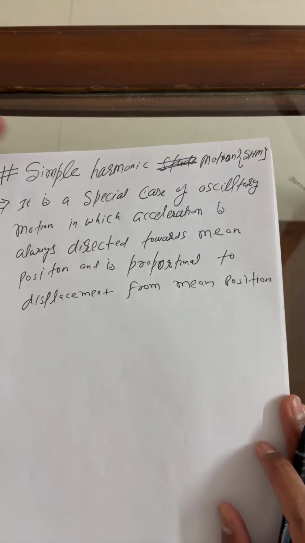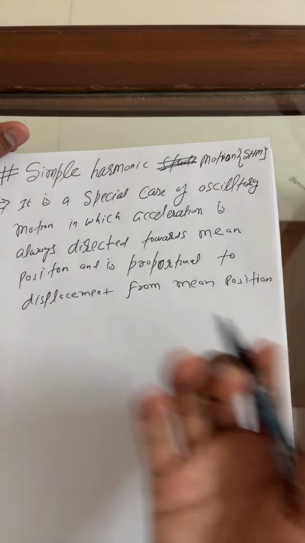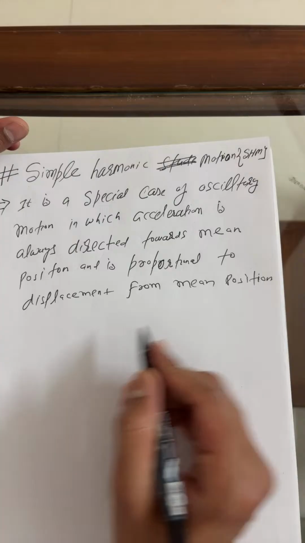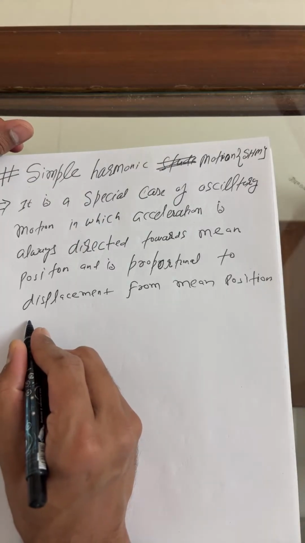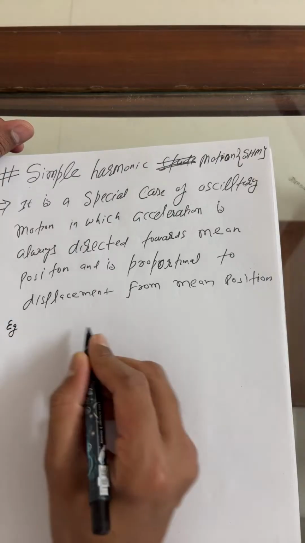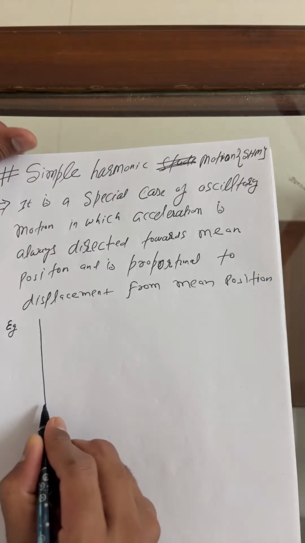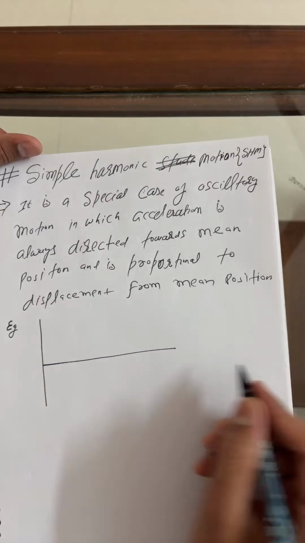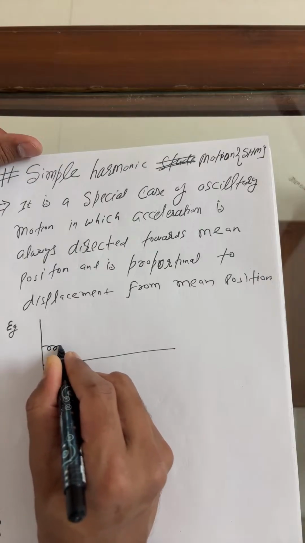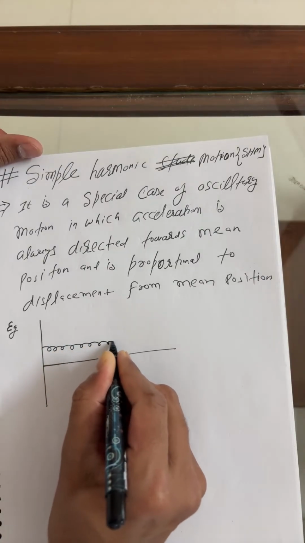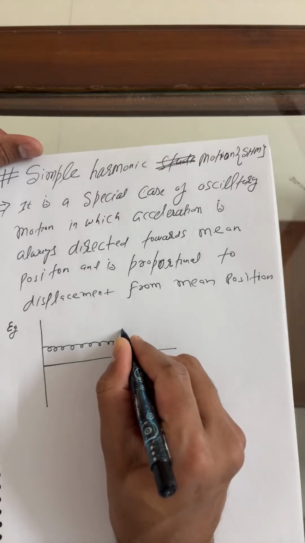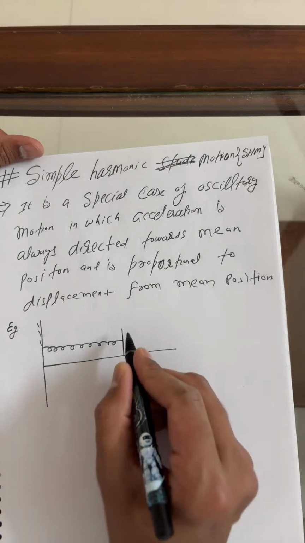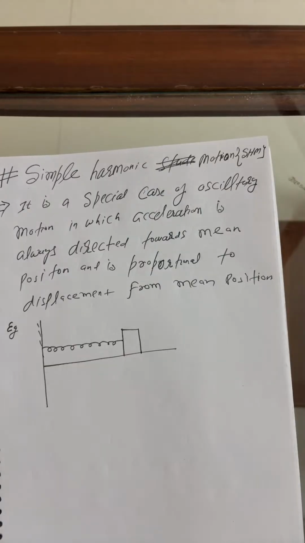Now I'm going to explain with the help of a diagram how you can understand. Listen carefully. Let us suppose you take a spring block system as an example. One end of the spring remains hinged to the wall, and this is the block.